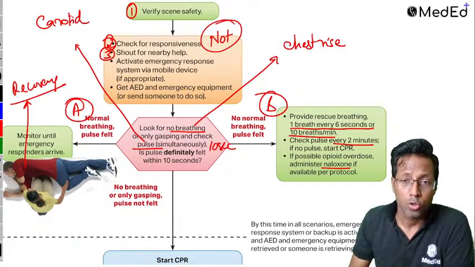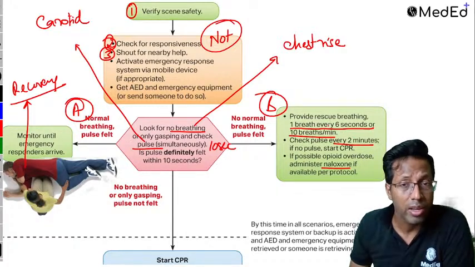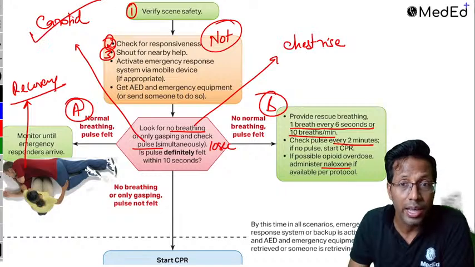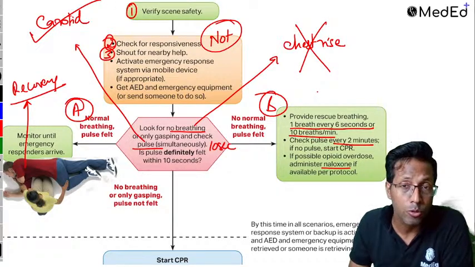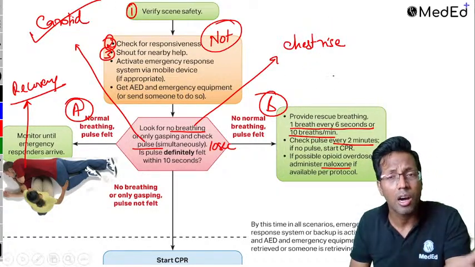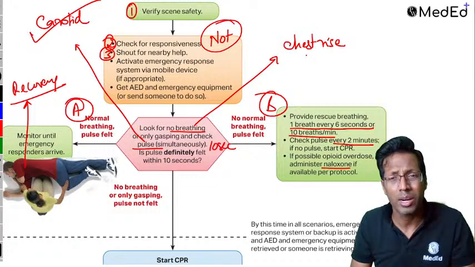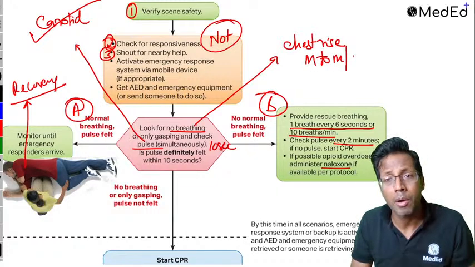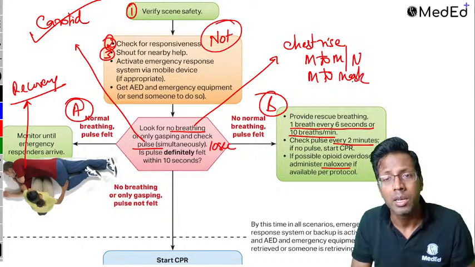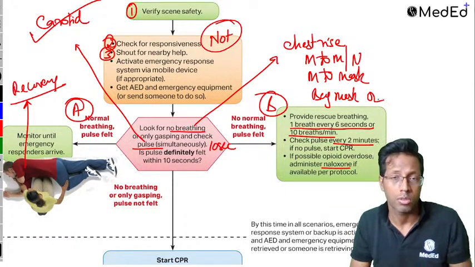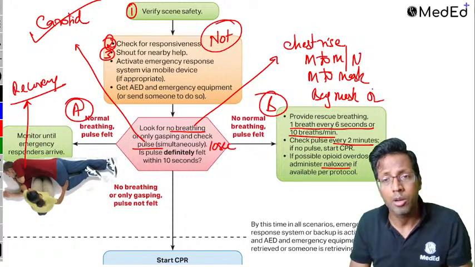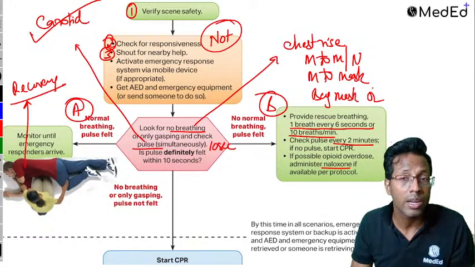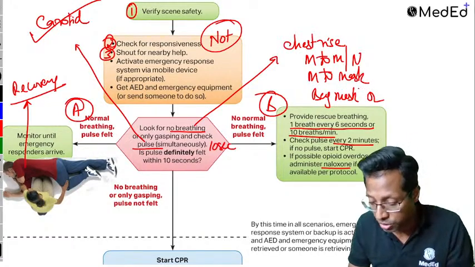Let's go forward. So this was about the second part which I was saying, where the pulse is present and the breath is absent. So what you're supposed to do is give the breath. And how do you give the breath? How do you give the breath to the patient? All of us know that mouth to mouth breathing, it can be mouth to nose breathing, it can be mouth to mask breathing, it can be bag mask breathing. But the best is bag mask, provided you get oxygen also. I mean, on the roadside oxygen is not possible, but if you get it, the best is bag mask or ambu ventilation with oxygen, if you can manage, right?